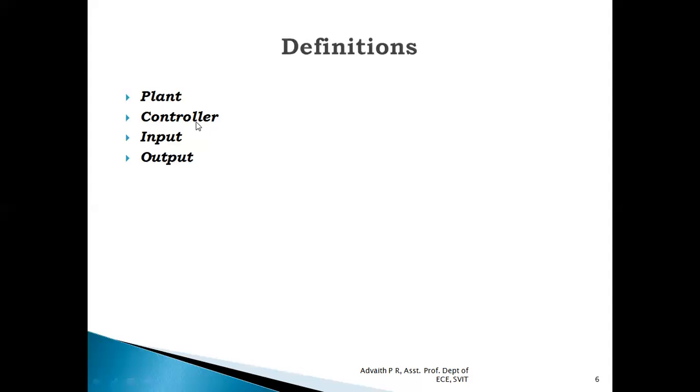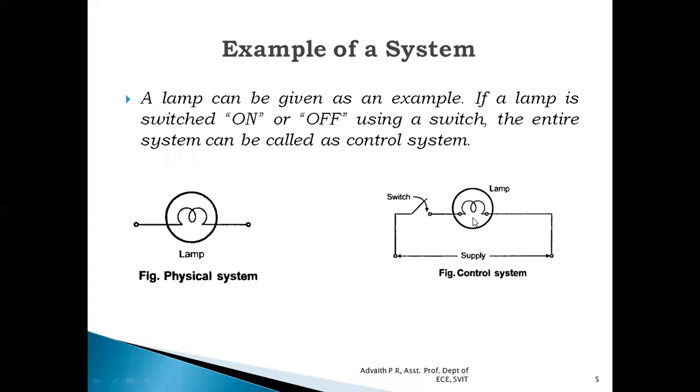Next, let us see what exactly is meant by a controller. The element of the system, or external to the system, which essentially controls the plant or the process is called a controller. If we use the same example, the switch is controlling the state of the lamp. When the switch is closed, a closed connection is established, current flows from the supply and the lamp turns on. When the switch is open, an open circuit condition is created, the current ceases to flow and the lamp is off. So essentially the switch is controlling the state of the lamp. Hence, the switch is nothing but a controller.